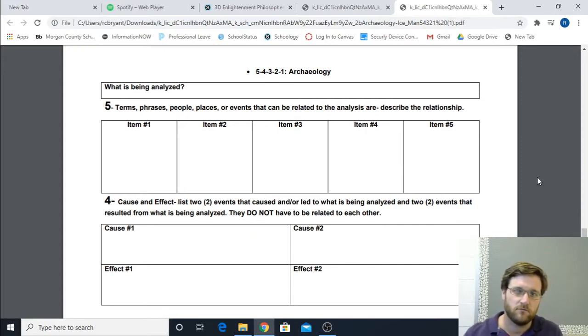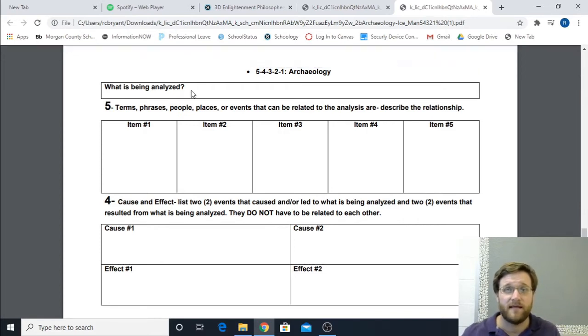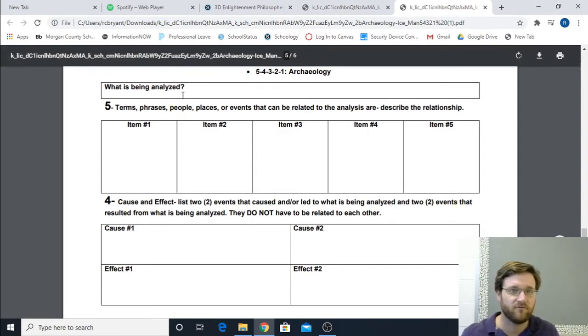So looking at the part that's 5, this is terms, phrases, people, places, or events that can be related to the analysis are, and then it says dash, and then describe the relationship. So first, what do we have to look at? What is being analyzed? That's in the first box right here. So in this instance, what is being analyzed is the discovery of Otzi the Iceman. You would write whatever that is right here.